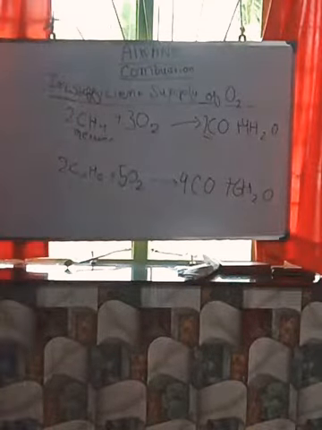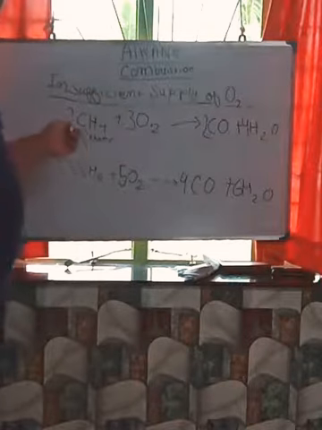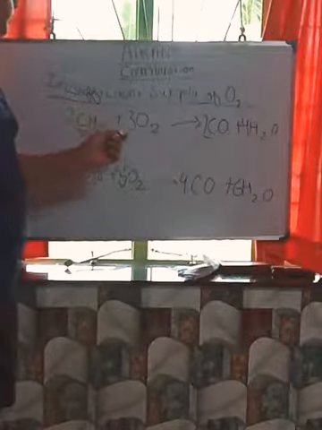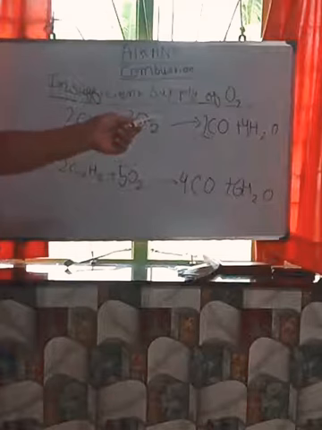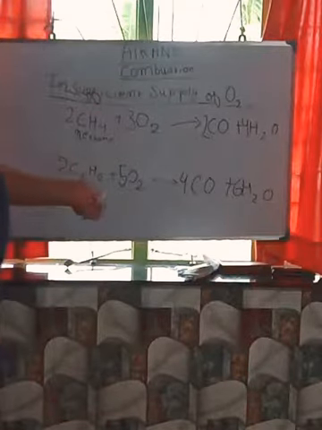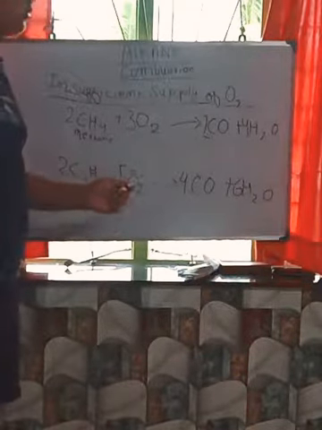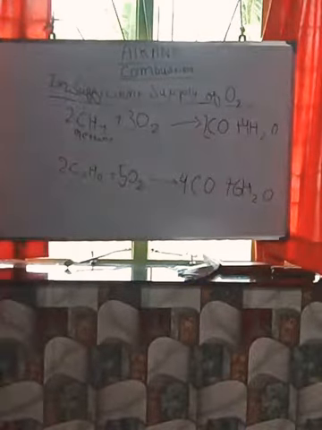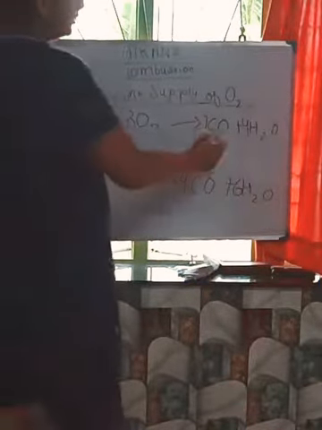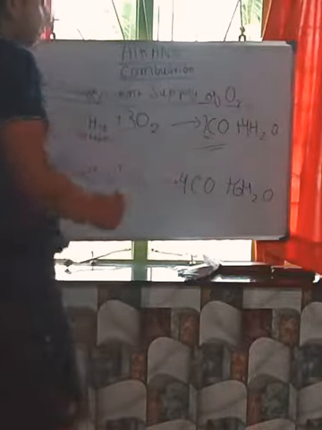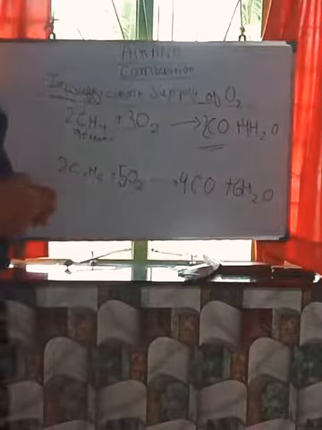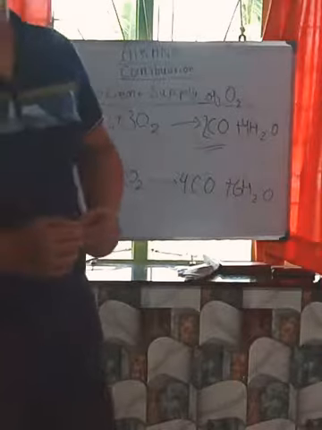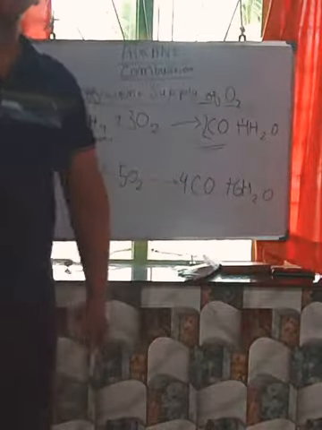See, this one is the reaction. We get 2CH4 plus 3O2 gives 2CO plus 4H2O. And here it is 2C2H6 plus 5O2 gives us 4CO plus 6H2O. Okay? See, carbon monoxide gas. This gas formed is a very harmful gas, you know. It causes greenhouse effect and global warming. So, due to this, the insufficient supply of O2 is not favorable.